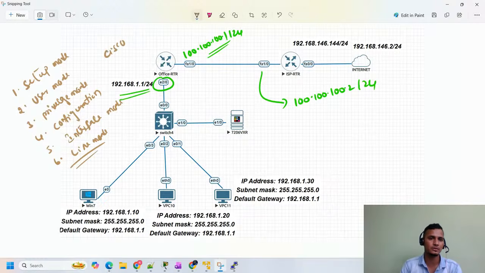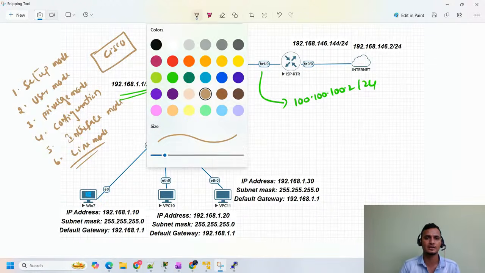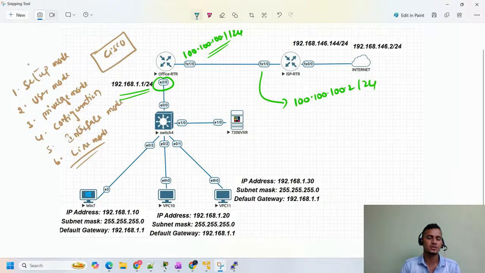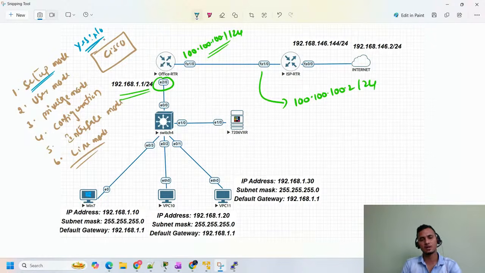Whenever you order a device, it will get to you on site. Once you power on the router, first you will see the setup mode, where you have an option of yes or no, and it walks you through from the screen. Then we have user mode, privilege mode, configuration mode, interface mode, and line mode. If you want to do any configuration, you need to jump into the global configuration mode. That's what I'm seeing here.